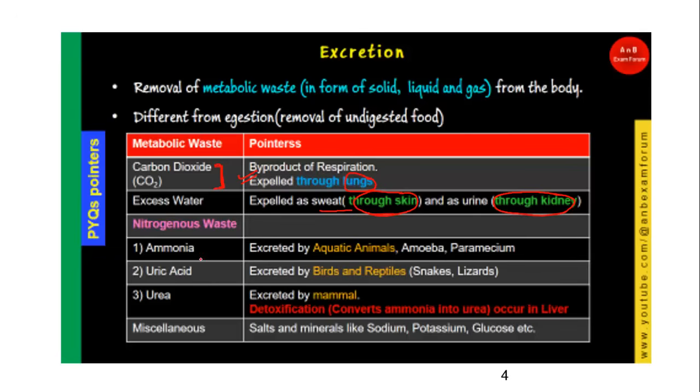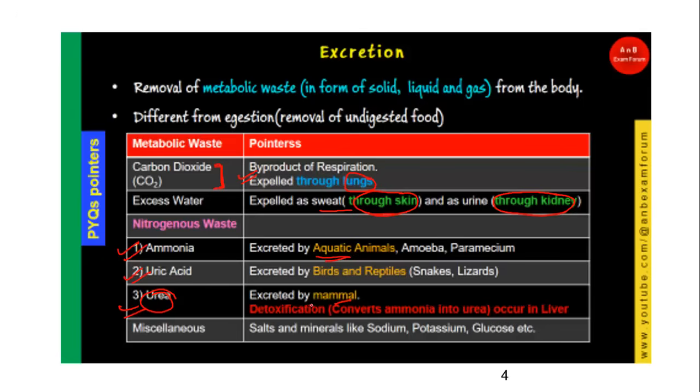As I told you, there are three nitrogenous wastes, of which ammonia is very toxic and is excreted by aquatic animals, amoeba, paramecium, including fish. Birds and reptiles excrete uric acid, and humans and other mammals excrete urea. This you should know.